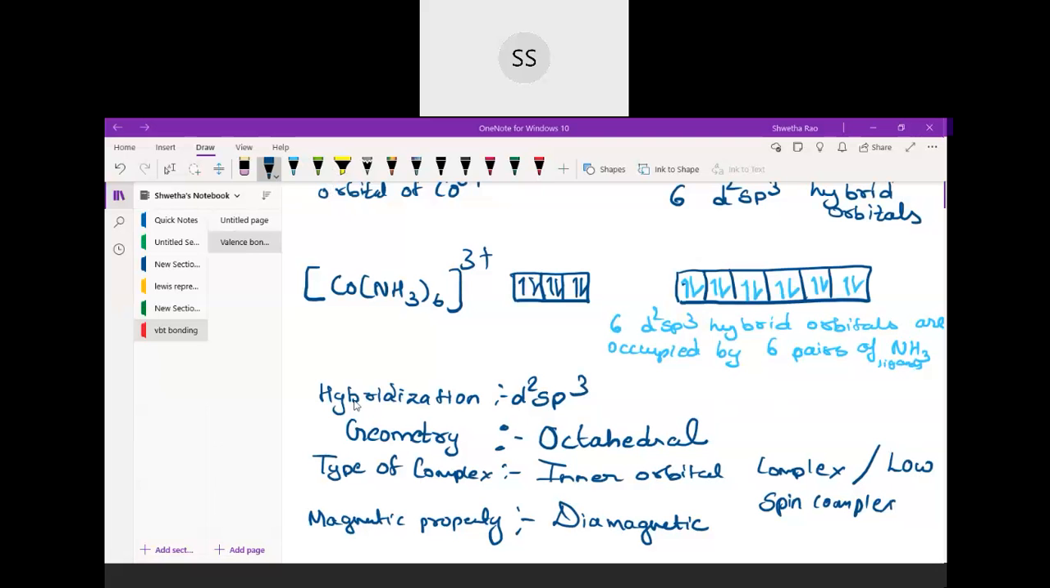Yes, correct. For the complex with strong field ligands, we can't apply Hund's rule because they are going against Hund's rule. Correct. Only for the weak field ligands. And then all this occupying is according to Pauli's exclusion principle. And for weak field ligands, there is an exception between strong field and weak field. In weak field, we can see that Hund's rule is obeyed, whereas for the strong field ligands, we are going against Hund's rule.